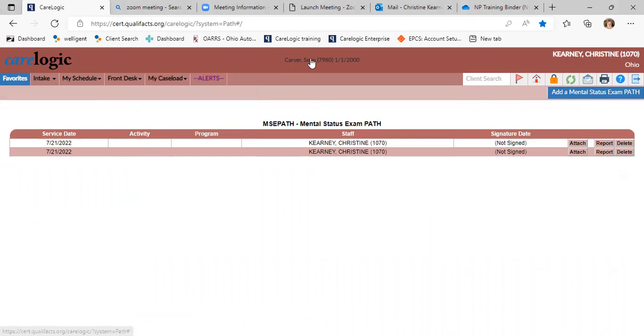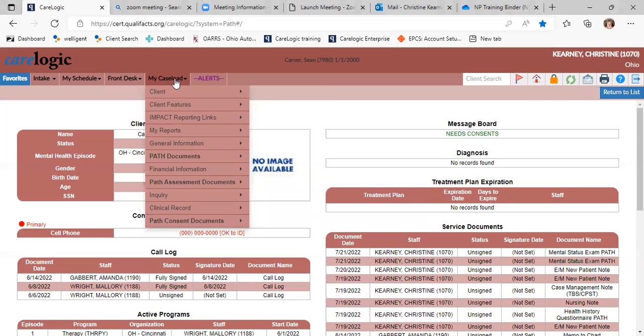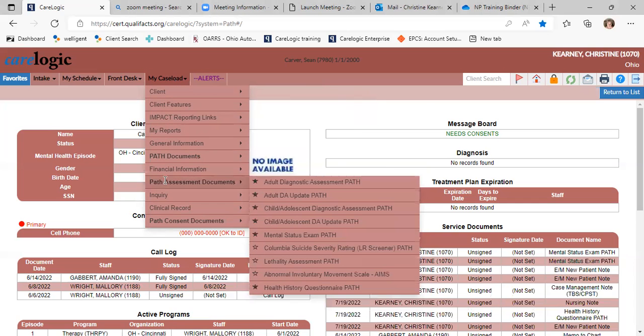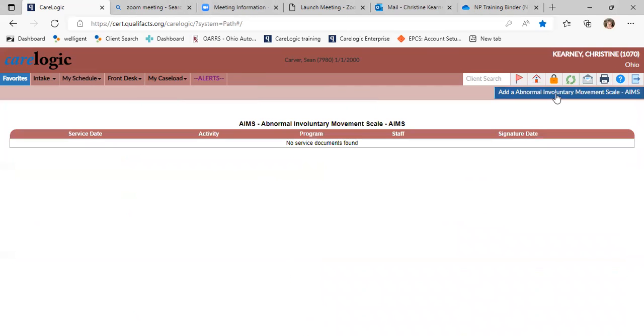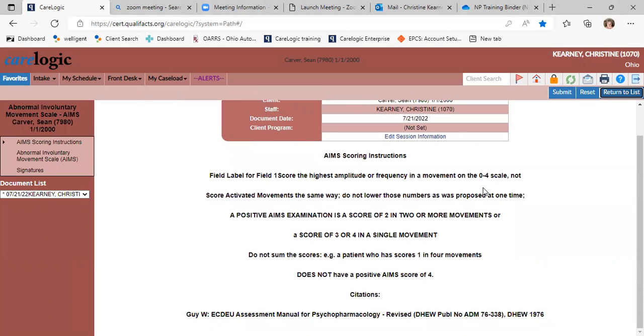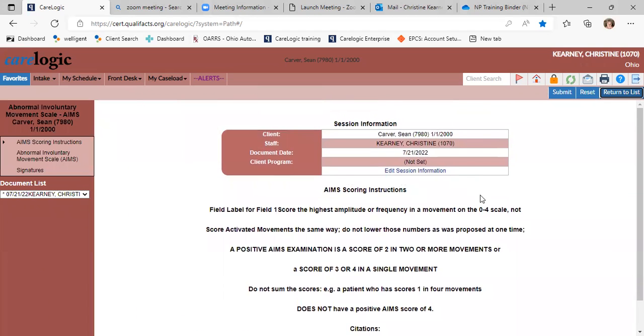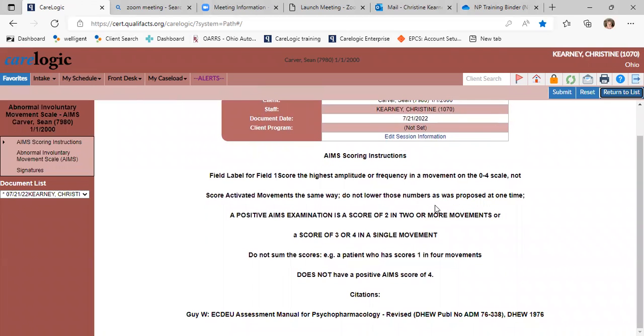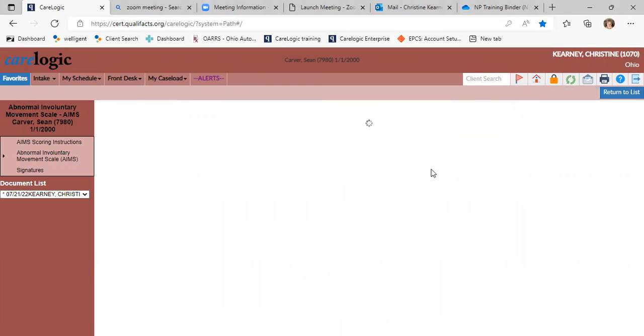Same thing if you wanted to do an Ames scale. You can do that here, same idea, add. That's the instructions, and this is the actual.